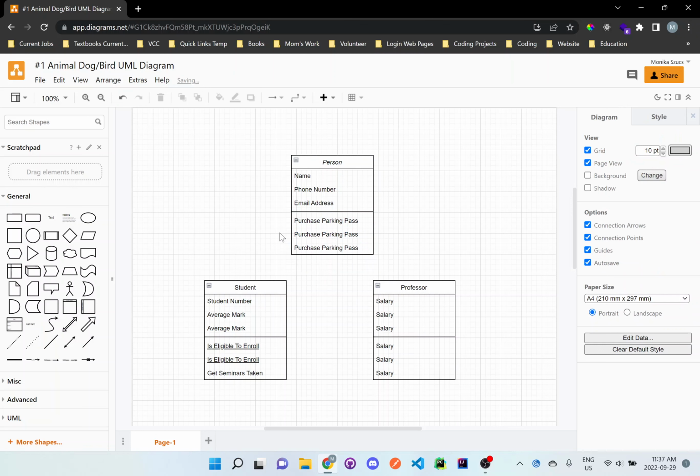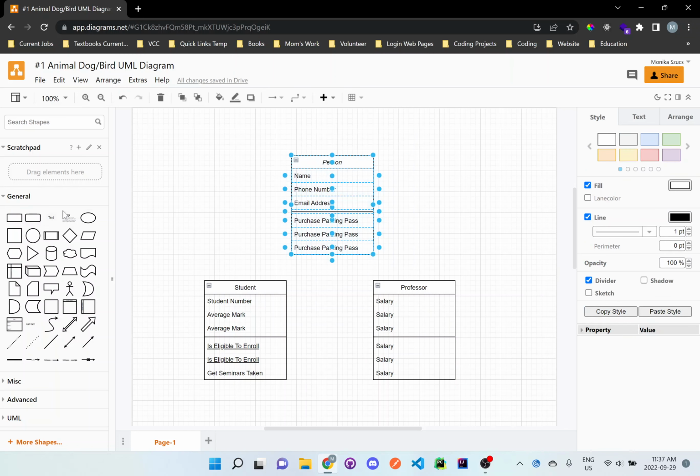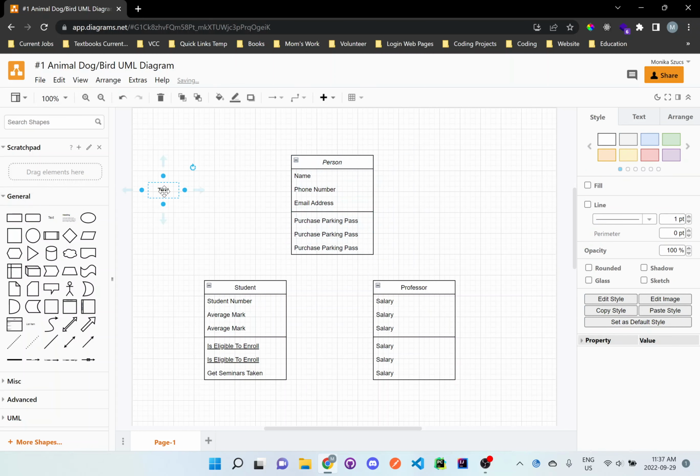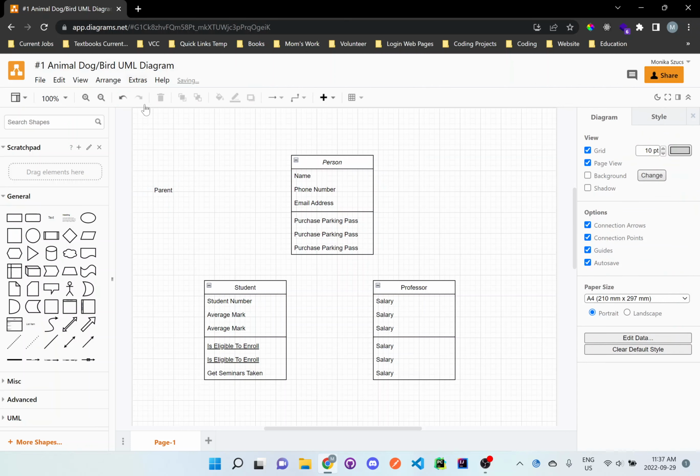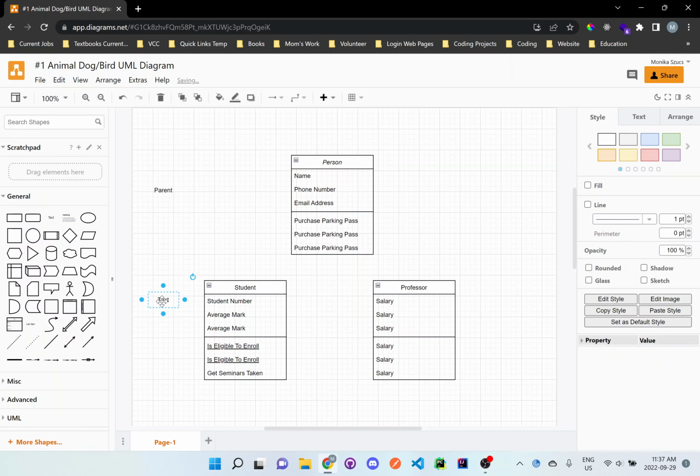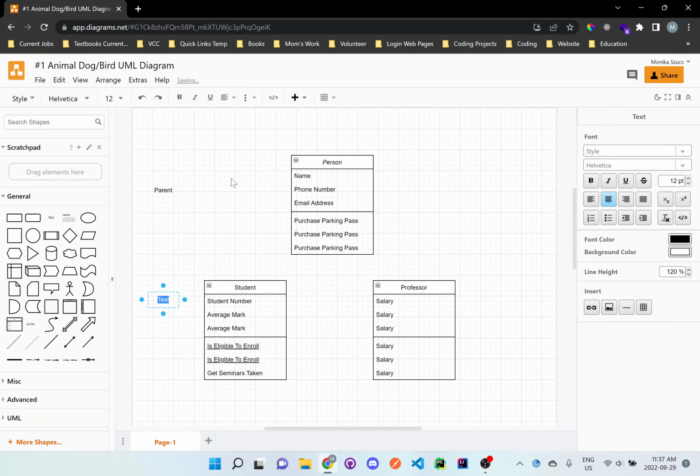So what I want to do here is I just want to show you that, so we're going to have this one item up here which is the parent. So I'll put a label here. This is called the parent. Because this is a class-based diagram, it looks different than what we've been doing with folder structures. So the first one is the parent, and underneath is always the children.